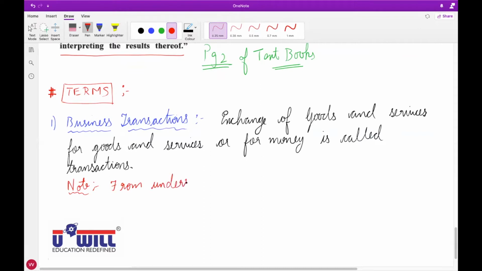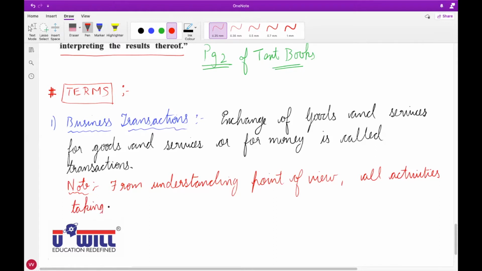From the understanding point of view, all activities taking place in business are called transactions.